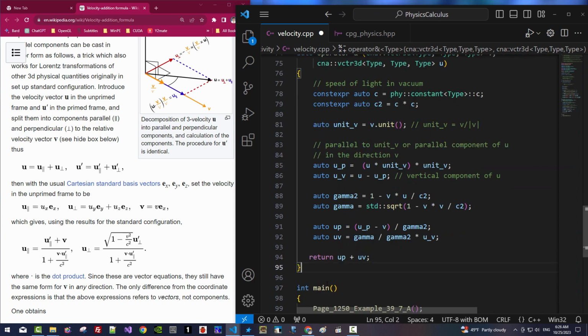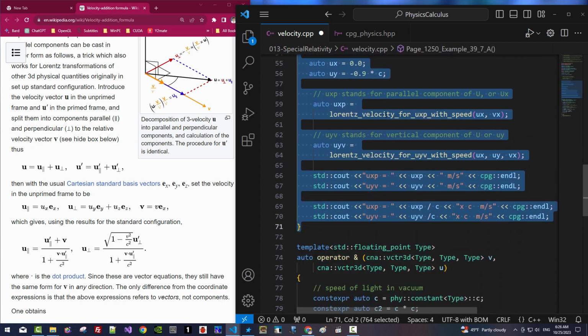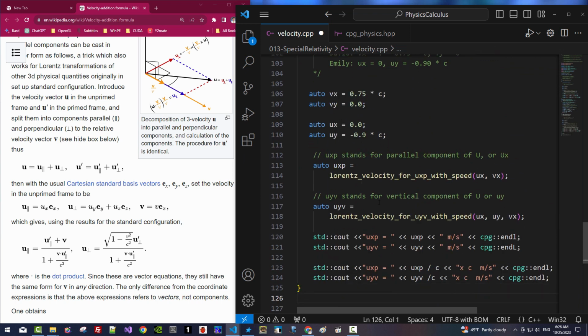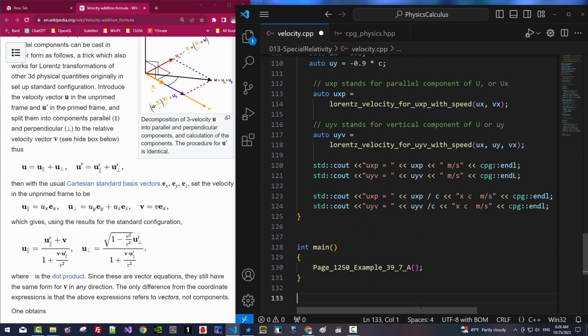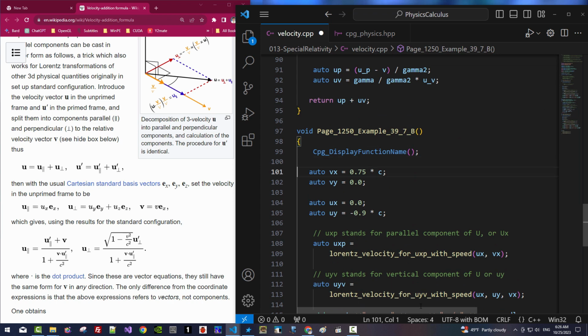Now scroll up, copy this. Scroll down, paste it here. Scroll up, it will be B. Copy, control and paste it here. Now scroll up, we will delete this part.